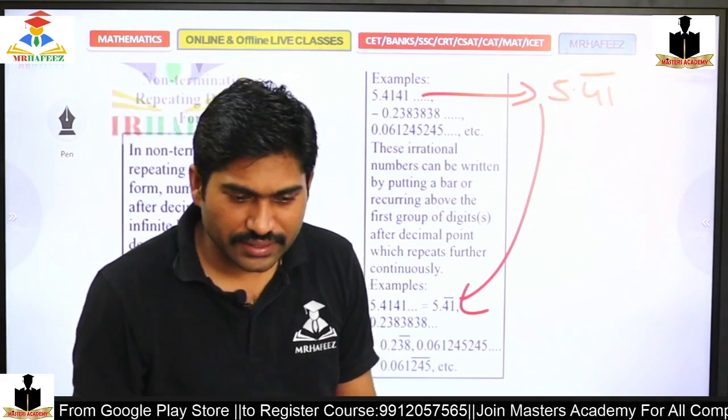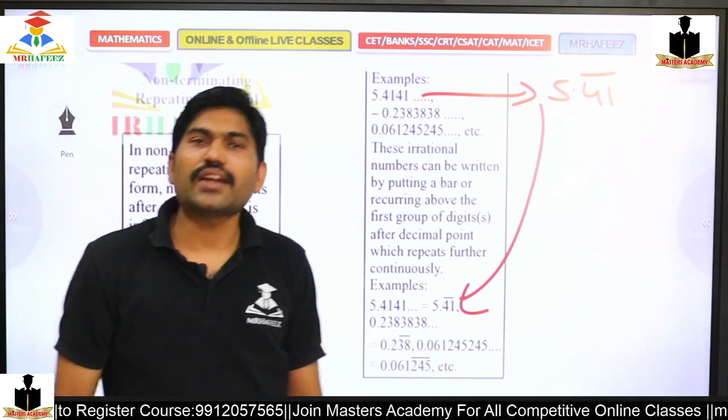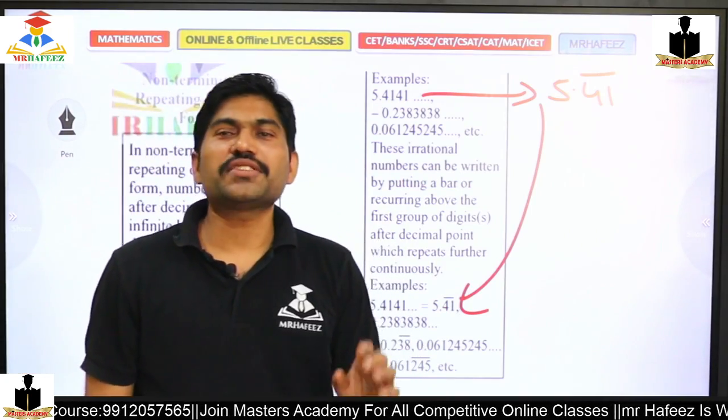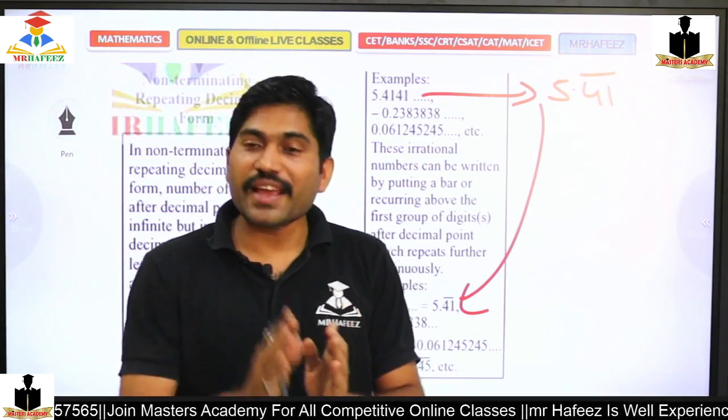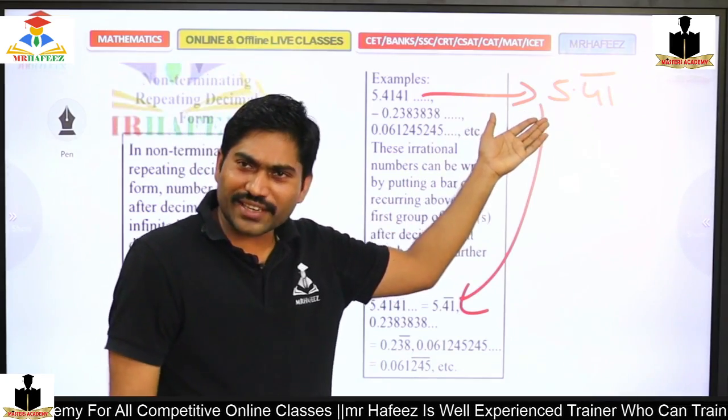So is this a composite number? Priya, is it a composite number? What about you? What is a composite number? Composite numbers are numbers that should be integers first. Yes or no? And this is a decimal. How can it be a composite number?